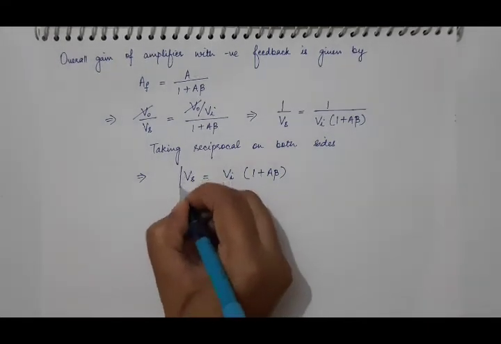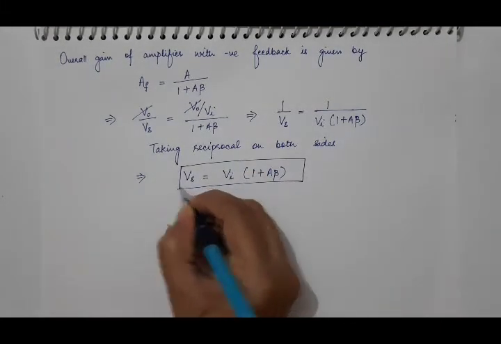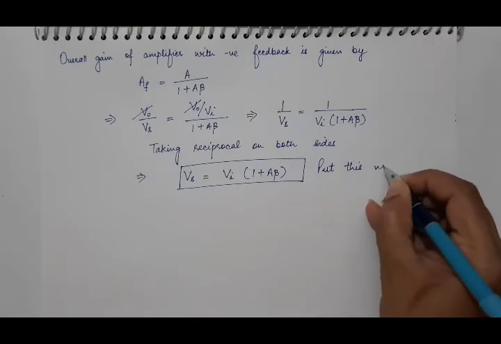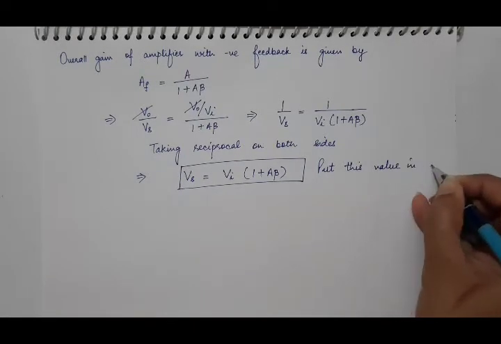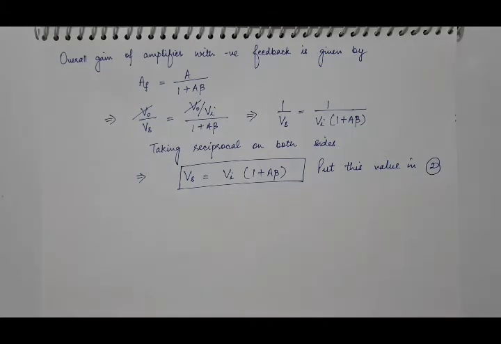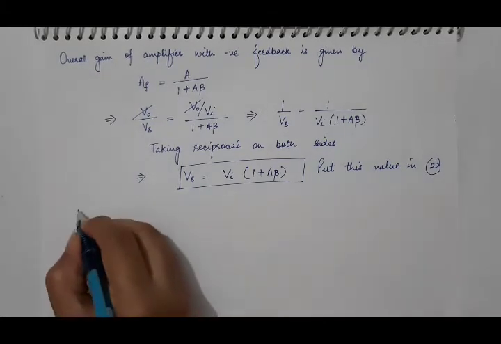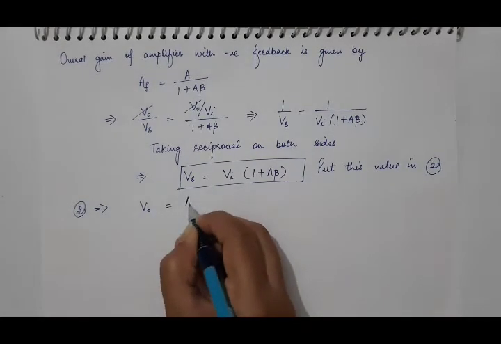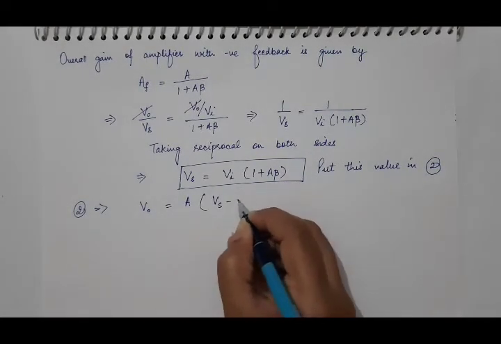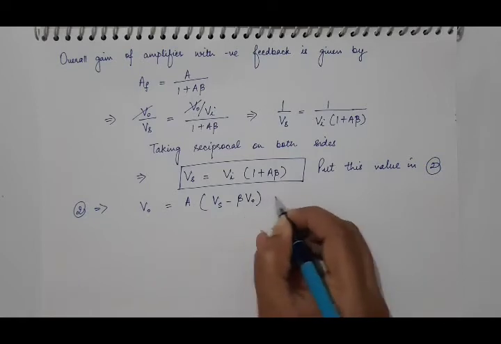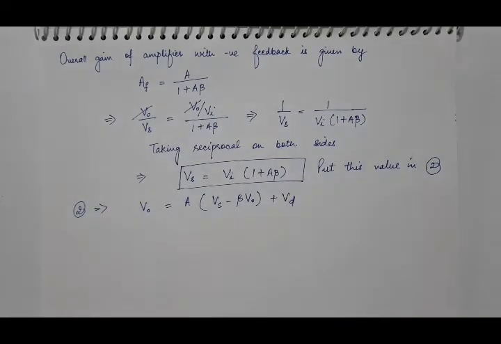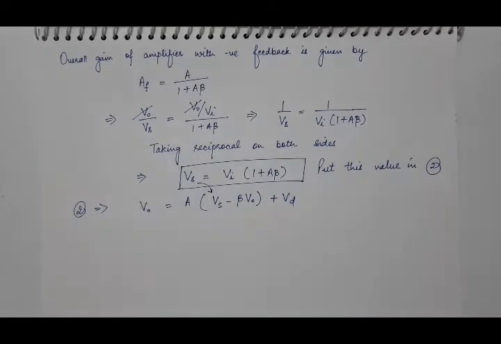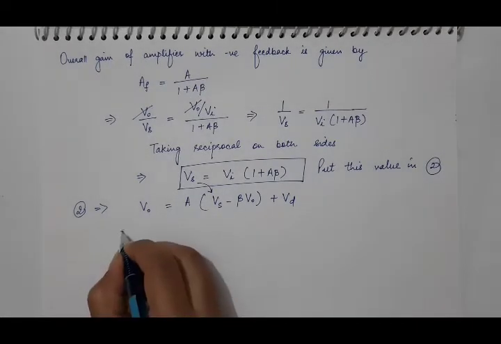And now put this value of Vs in equation 2. And what was our equation 2? Our equation 2 was V0 equal to A into Vs minus beta V0, plus Vd. Now put this value of Vs here. So what we will get?